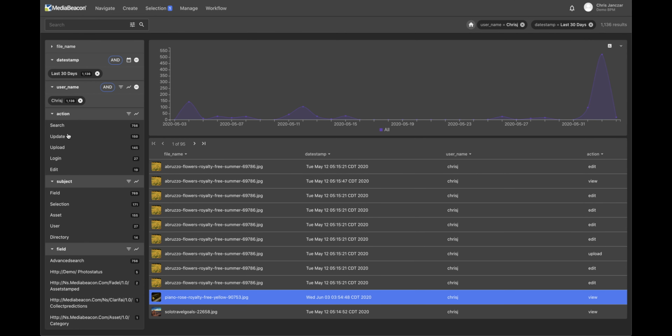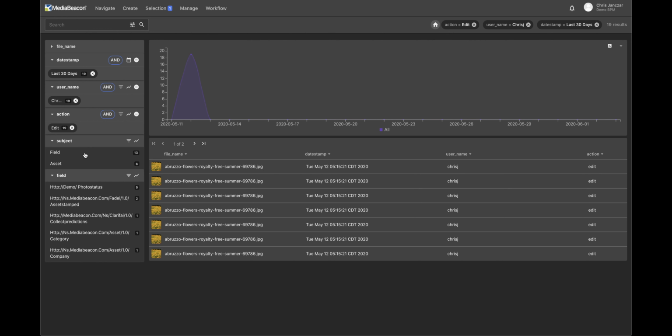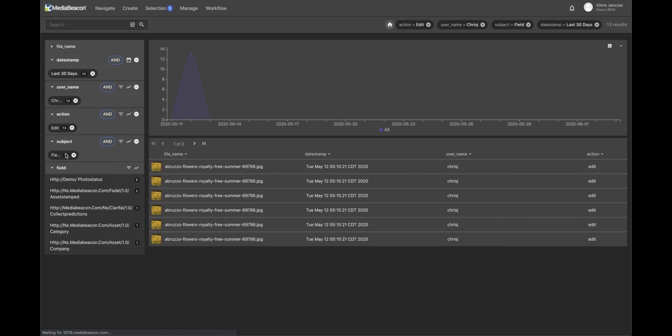All right, so now getting out of logins, we'll go in and we'll do myself again, and we'll go to edit. And here are all the edits that I've done. And you can see I've edited fields and I've edited assets. And if it's a field, what you'll have here is all of the different fields that I've actually edited. And then here are some of the edits that I've done on this asset.